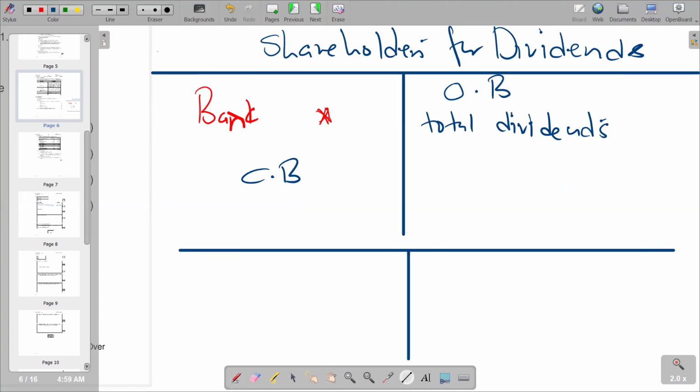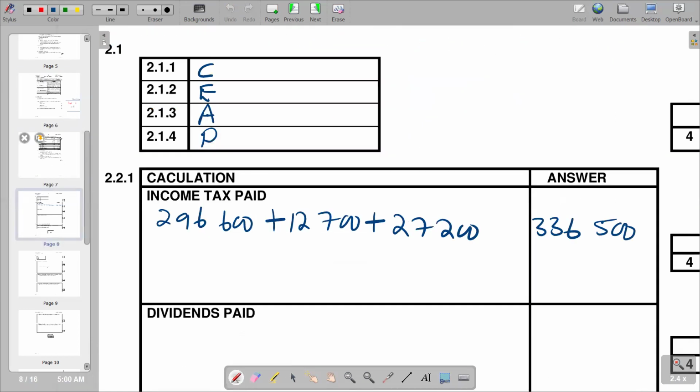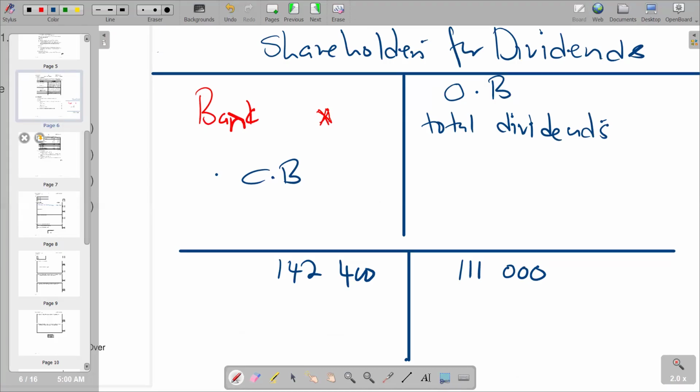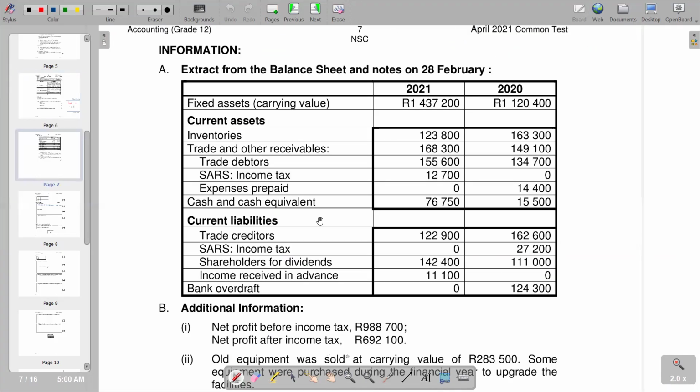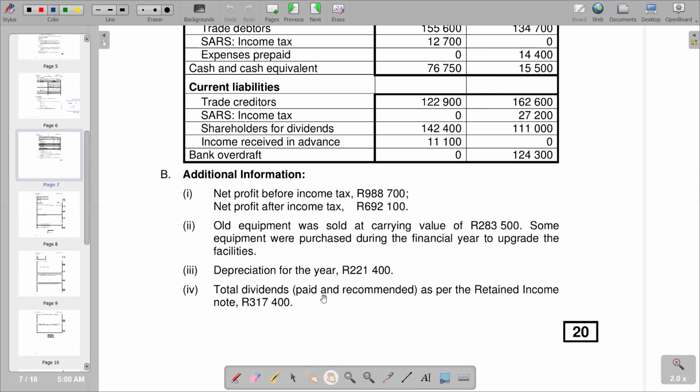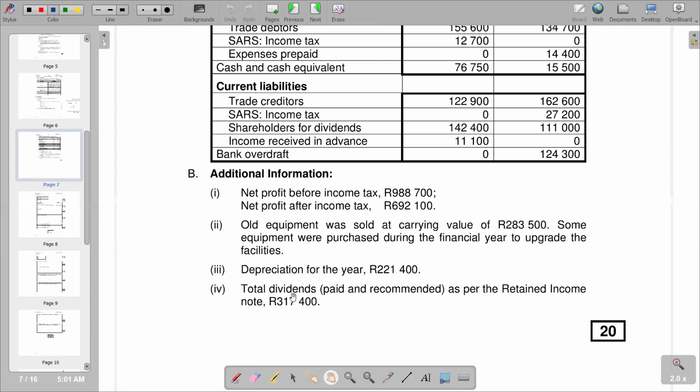so that we can easily find dividends paid. In this case, we can refer to the 100,000 which is the closing balance, and then it's 140,400. Then total dividends for the period. We check the figures given. Total dividends paid, as per the retained income note, is 317,400. Remember, to get our total dividends, we say interim dividends plus final dividend. So this one is already calculated, and we can take the figure as it is.